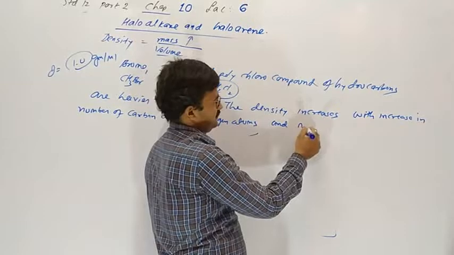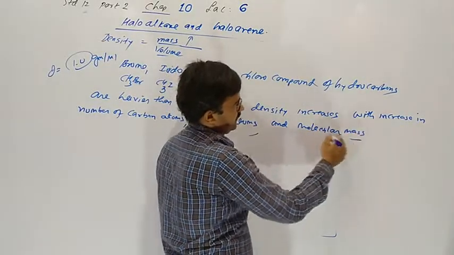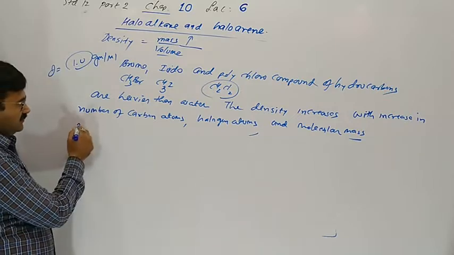Yes, molecular mass increases, halogen atoms increase, carbon atoms increase, so density increases. In our book table number 10.3 is given some comparison.